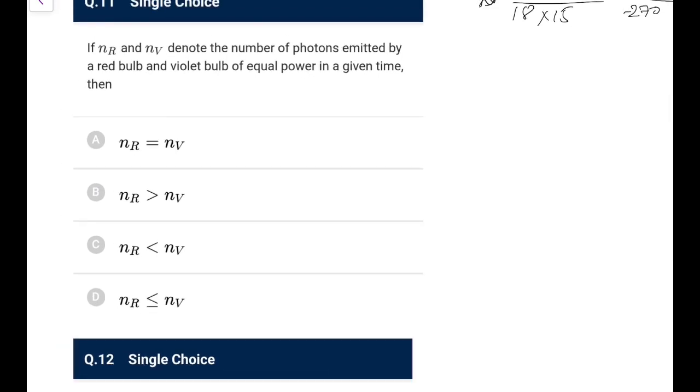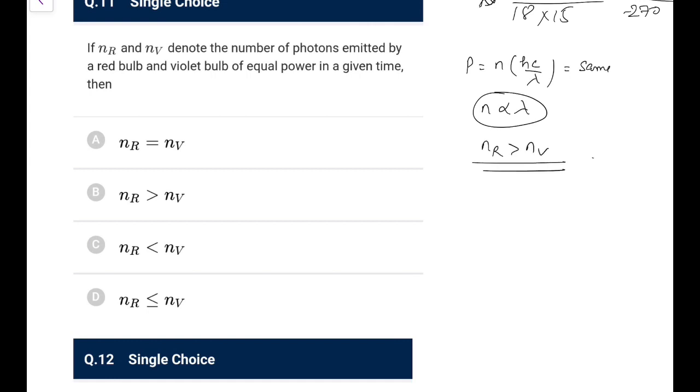If N_R and N_V denote the number of photons emitted by a red bulb and violet bulb of equal power in given time, so the power is the same. Power is the number of photons emitted into the energy of each photon, hc by lambda, and this is the same for all. So you can directly say N would be proportional to lambda, so that means the one which has the higher lambda will have more photons emitted per unit time. So red has higher, so the number of red photons would be greater than the number for violet.